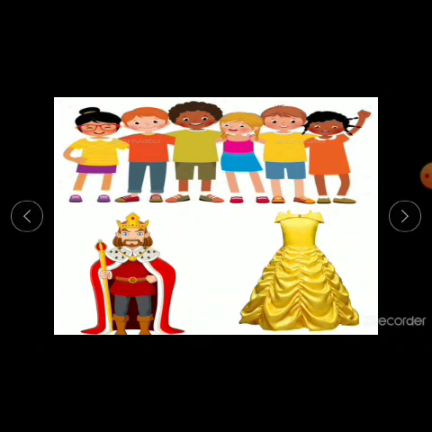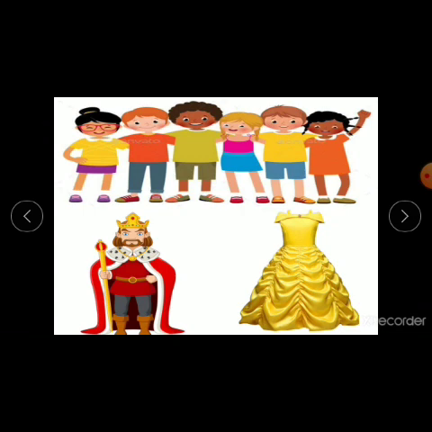Then you have the dress of silk. It is made out of silk. So it is telling you of what it is made. So here, the first one, we have got a group of children. So group will be a collection of children. Okay, collection of children, group. So it is a collective noun.